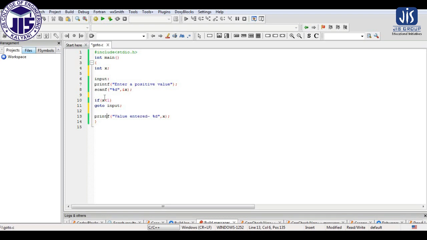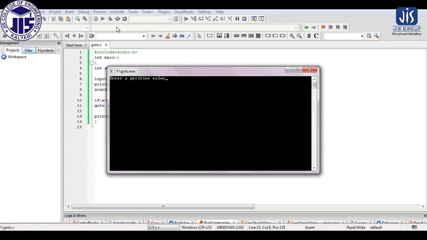Again we will enter another value. If that value is again a negative number, then again it will ask for input. In that way it will continue the process until we enter a positive number. And as soon as the condition becomes false, this statement will not be executed, so it will come to the printf statement. Now let me show the output to you.